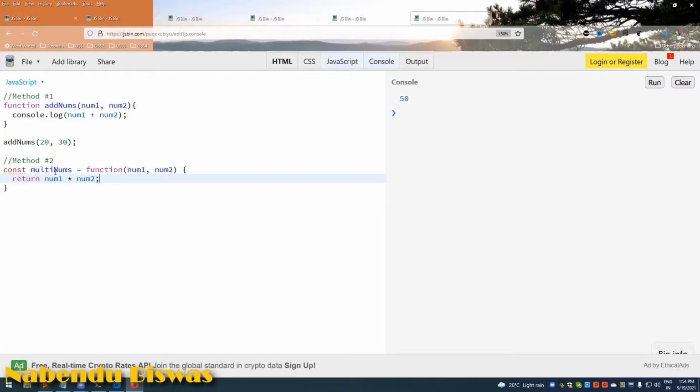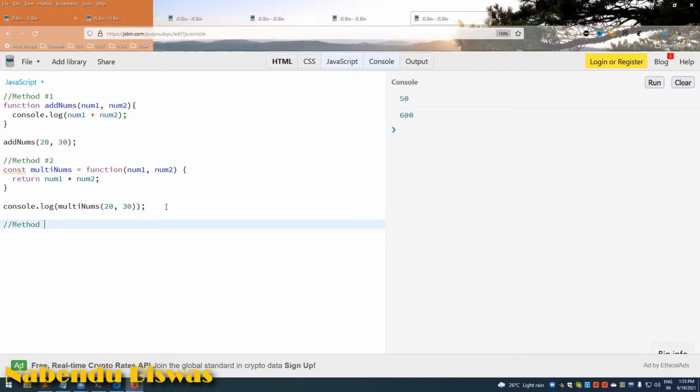Since I'm returning, I have to catch it in something. So I will do a console.log of multiNums, and I will give 20 comma 30. Run it, and it will give me 600. So this is another way in which we make something equal to the function. It is exactly like the first, but in JavaScript we can make it equal to this. So this is another function expression. This is the second method.